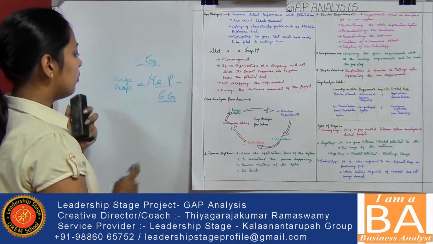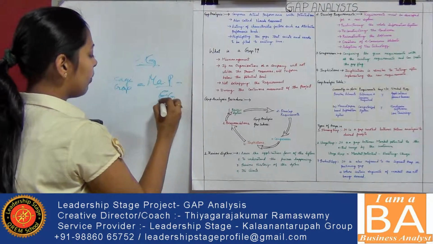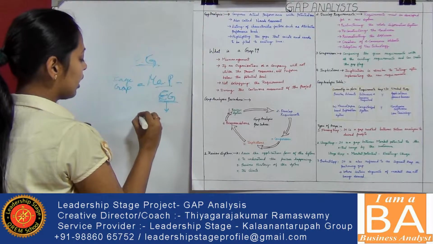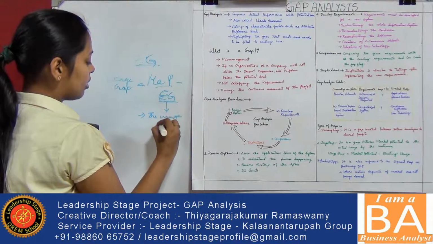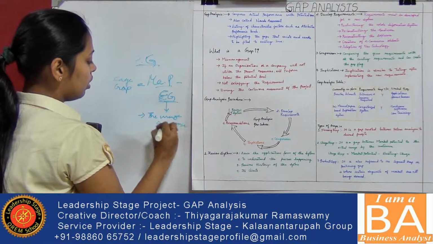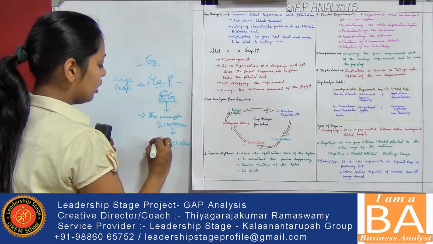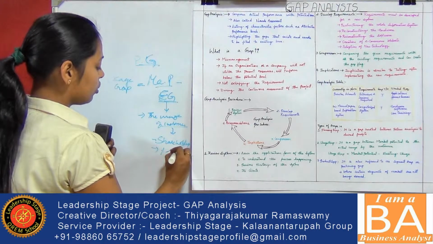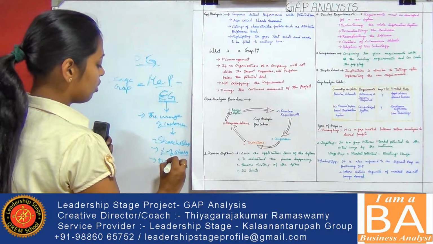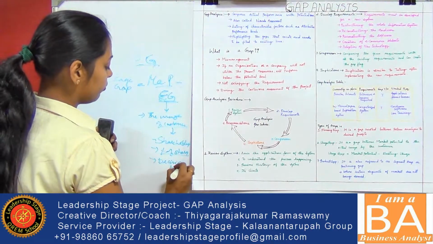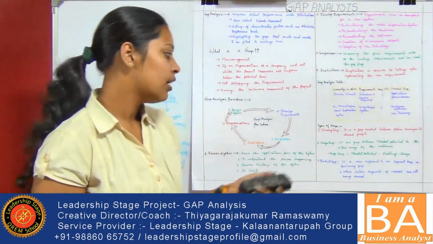So basically the market potential is very high when compared to the existing usage. Existing usage is the actual usage by the customer. This helps in taking shareholders, increasing the percentage of shares, and also decision making. This is the usage gap.